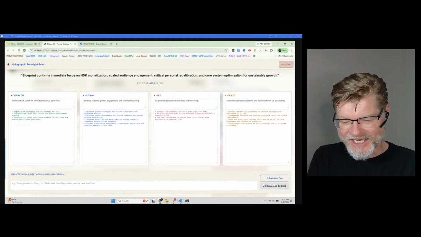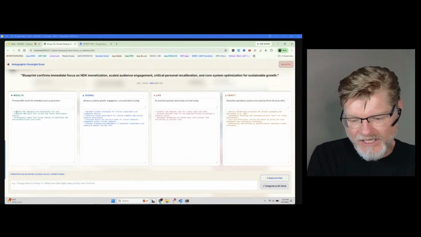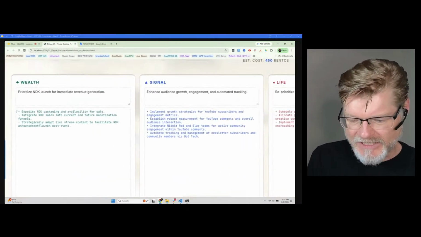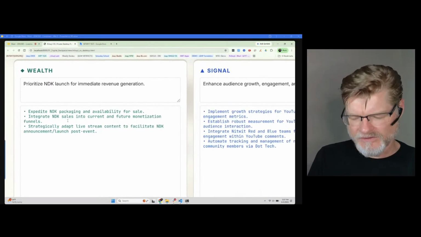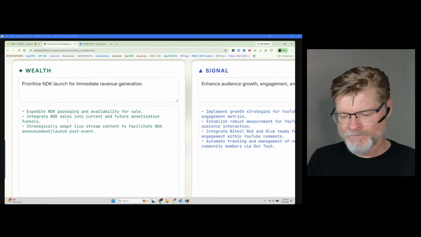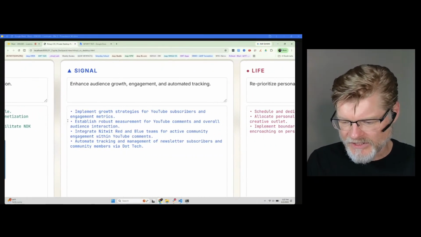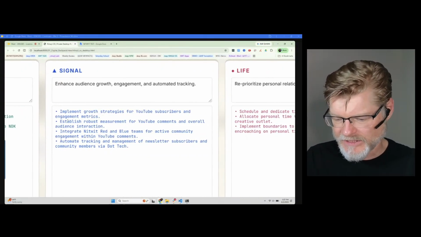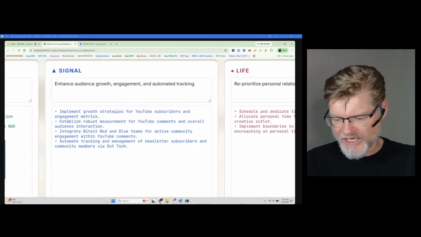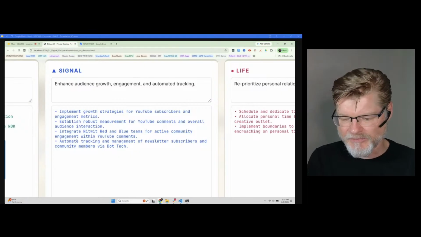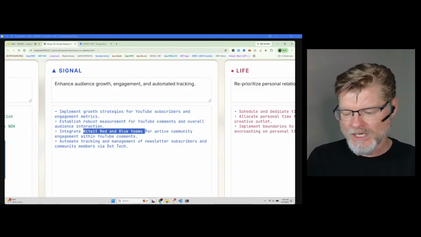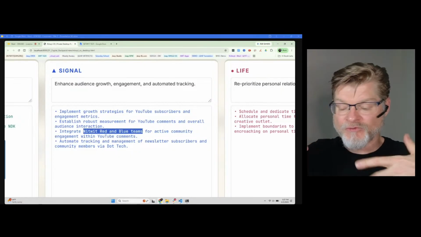Anyway, the wealth aspects here. I'm going to zoom in. Expedite the NDK packaging for availability and sale. Integrate NDK sales into current and future monetization funnels. True. Strategic live stream. Okay, this isn't too bad. There's our signal. So enhance audience growth and engagement: YouTube subscribers and engagement metrics, robust measurement for YouTube comments. Yes, Nitwyt, red, blue teams. Now, this is the part where I would have it go through, and this is one thing I would add in the foresight protocol.